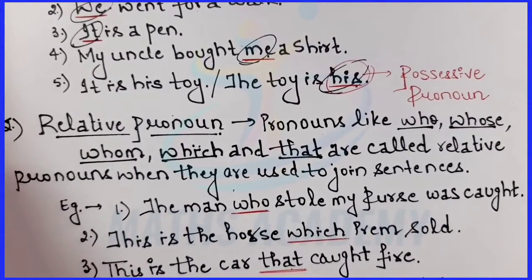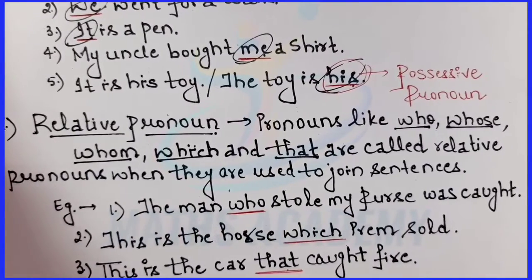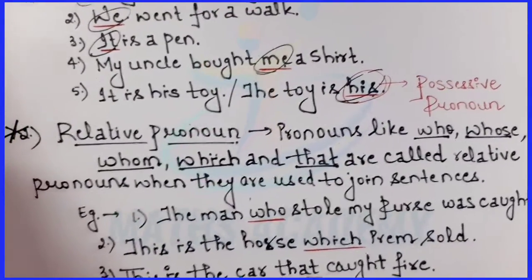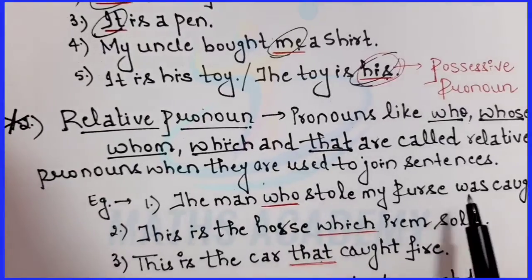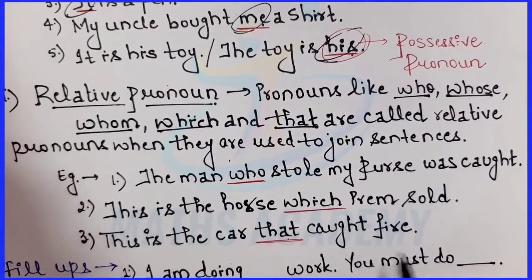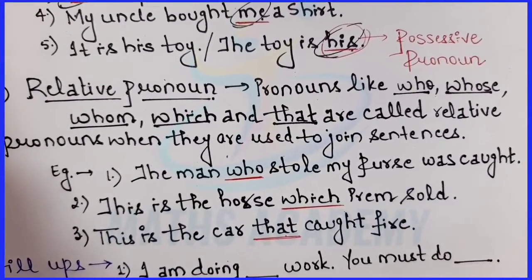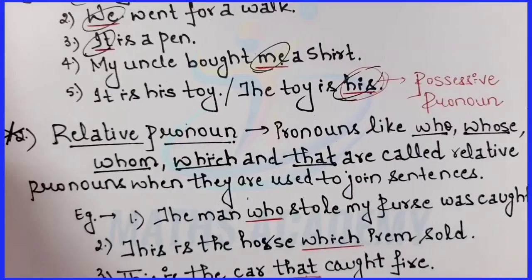So I have given various examples also here. The man who stole my purse was caught. This is the horse which Prem sold. This is the car that caught fire.